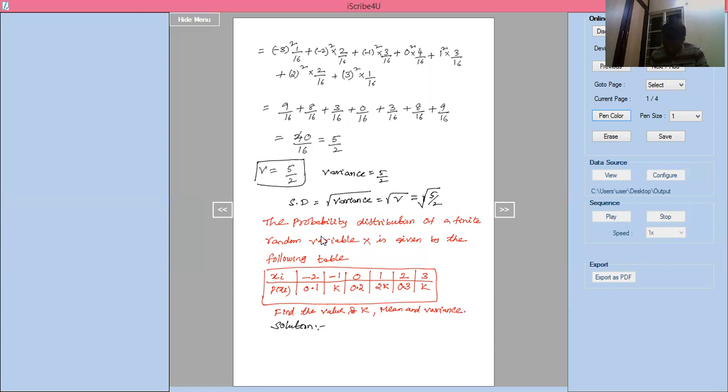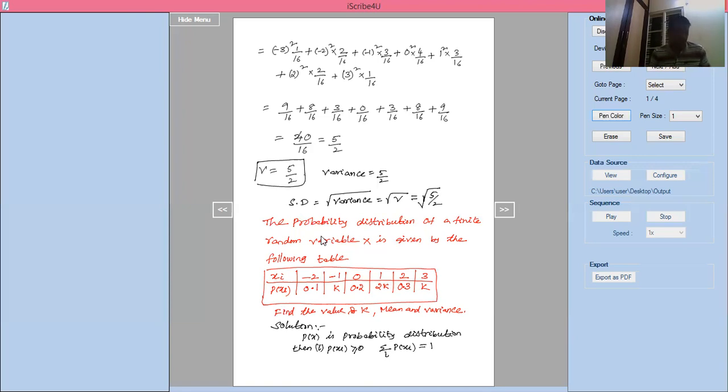If p of x is a probability distribution, then p of xi is greater than or equal to 0, and the summation of p of xi equals 1.